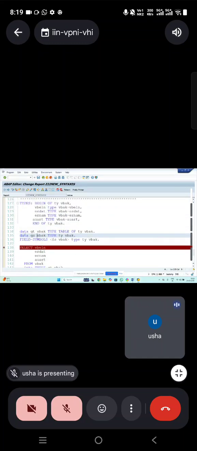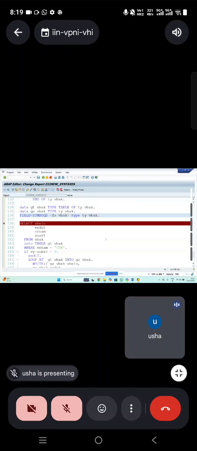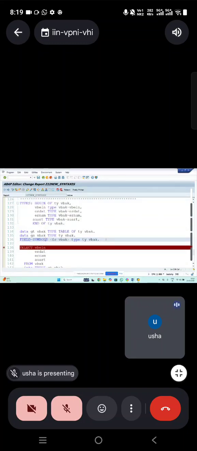Same syntax only. Instead of the data keyword, you are going to use field symbols, and field symbols always need to be enclosed between angular brackets. That's the only difference. Remaining everything is same. But if you are creating internal tables and work areas, it creates the memory when you declare itself. But a field symbol at the time of declaration won't create the memory. While assigning the data to that only it creates the memory. So that you are not wasting the memory unnecessarily. First point. This is the first advantage of field symbol.